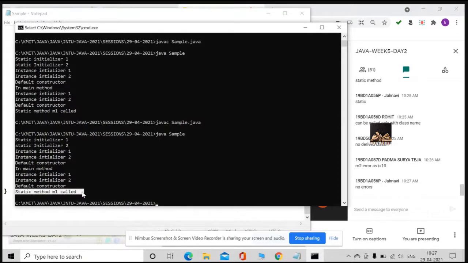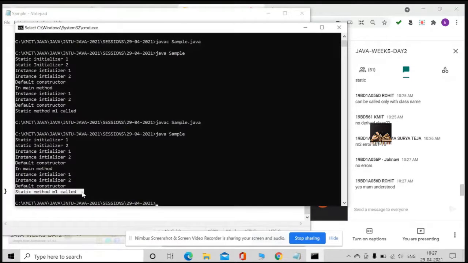Understood? A static method can be called even with the class name as well as the object name, and it need not create an object. That is, an object is not compulsory. Of course, you can access it using an object, but an object is not necessary to create.